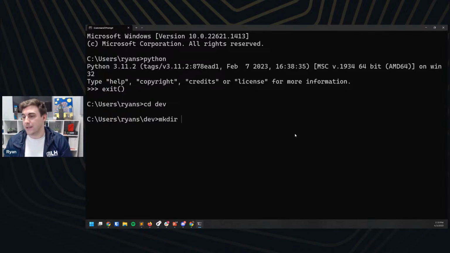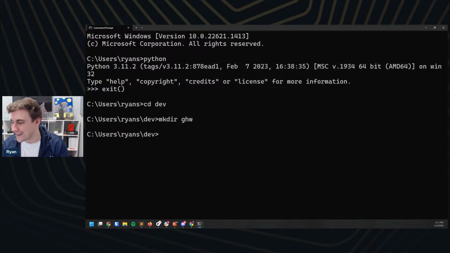Our next command is going to be make directory, or mkdir. And then we're going to name this as well. Let's call this, I don't know, API role is what I'll call it. That's going to be annoying to type. Let's do Global Hack Week. We'll keep it simple here. Or GHW is what I did.